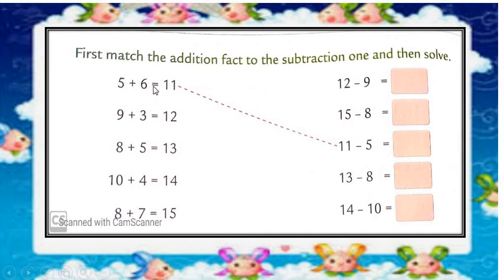5 plus 6 is equal to 11. Match with 11 minus 5. So what will be the answer? What we have learnt now? 11 minus 5 is equal to, what is this? 5 plus 6. So what will be the answer? It will be 6.